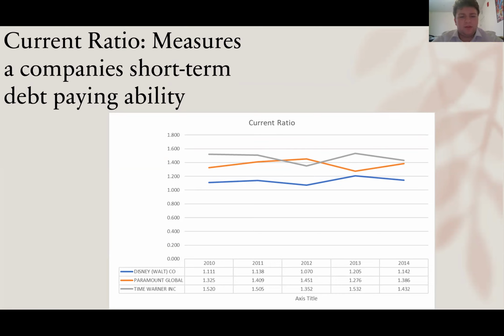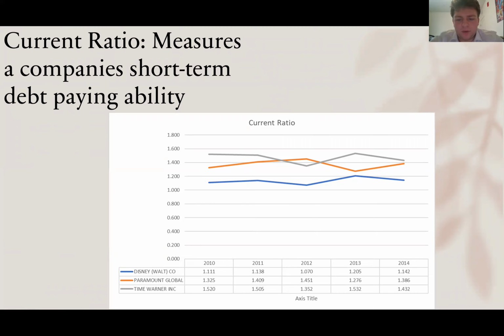As you can see with the graph, Time Warner in 2010 was the strongest financially among the three different companies. However, from 2010 to 2012, they experienced a decrease. From 2012 to 2013, they see an increase.